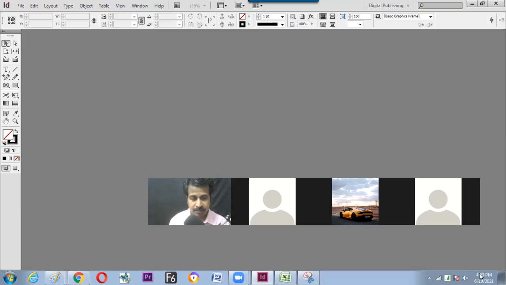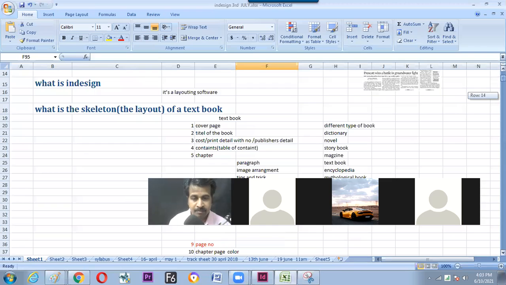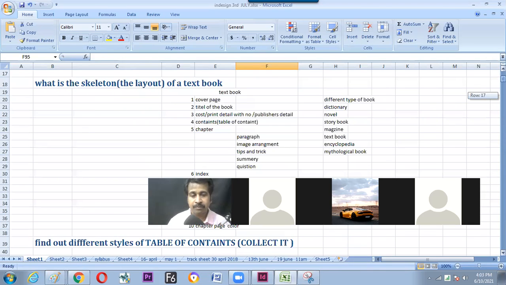Fine, so I'll not take more of your time. It is already 4:03, so I'm stopping here. But here is the summary of what we have learned today. We have learned what is InDesign, why InDesign, what is the alternative to InDesign, which company's product it is, what is the alternative product of that company, and how it is connected to various industries.